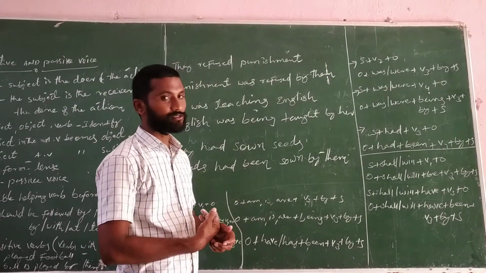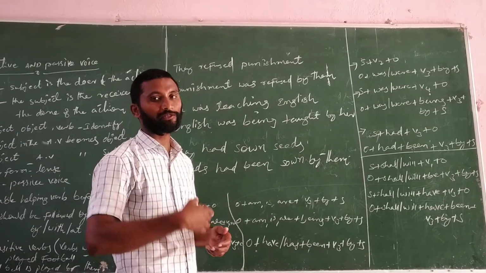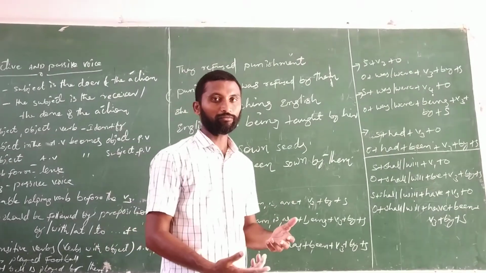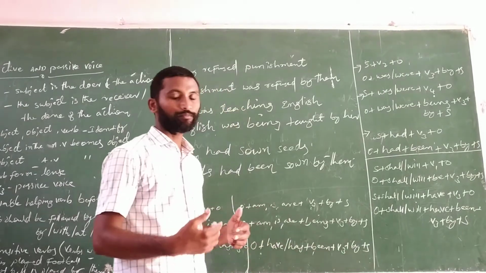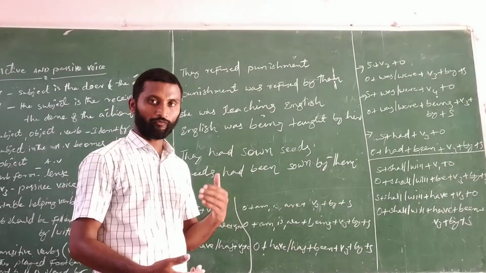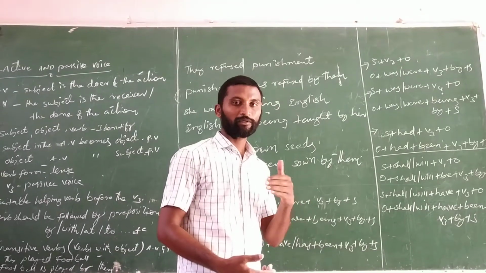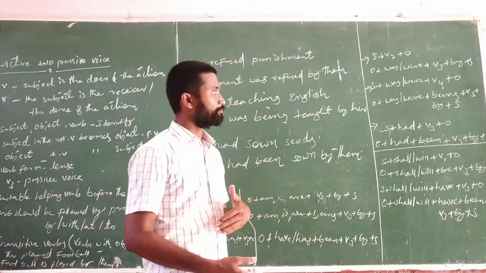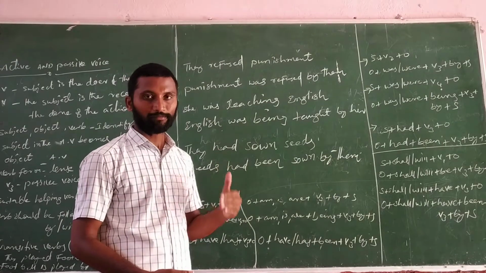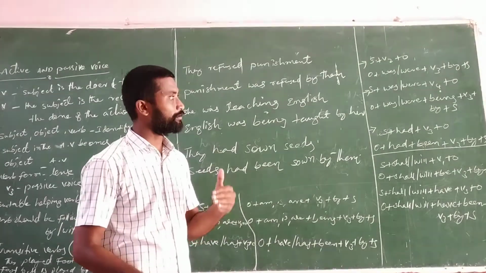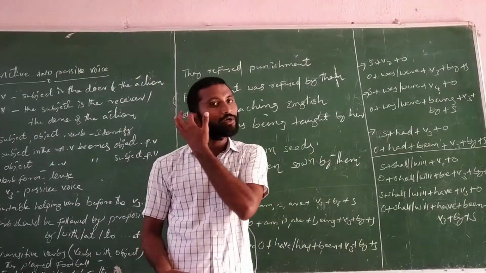Okay, in past tense, subject plus V2 plus object changes into passive voice: object plus was, were plus V3 plus by plus subject. Next, past continuous tense. Subject plus was, were plus V4 plus object.